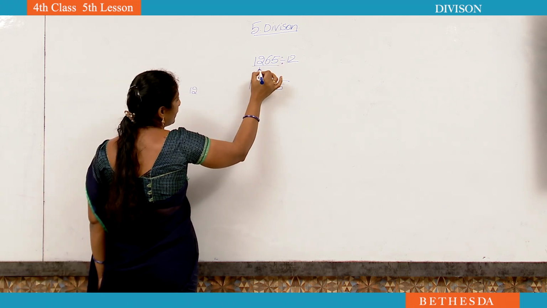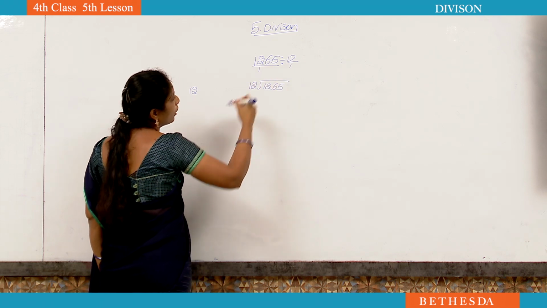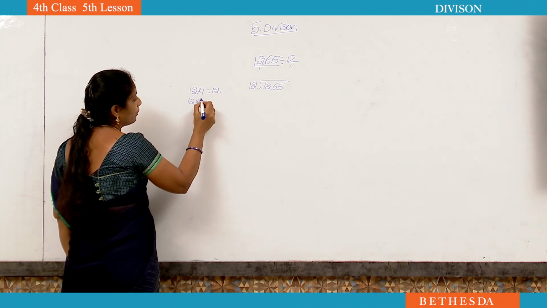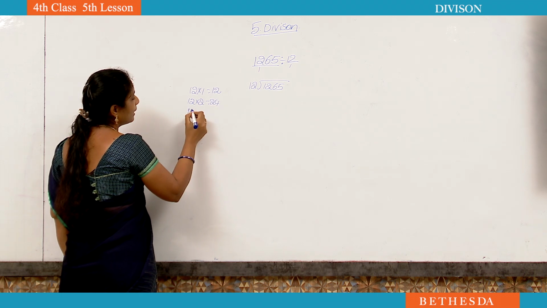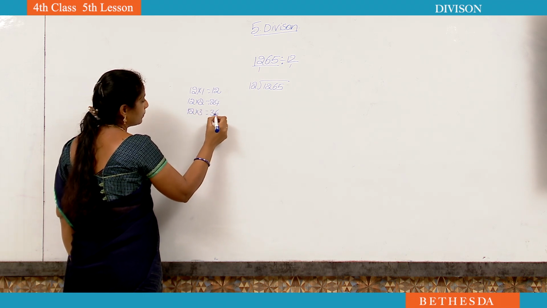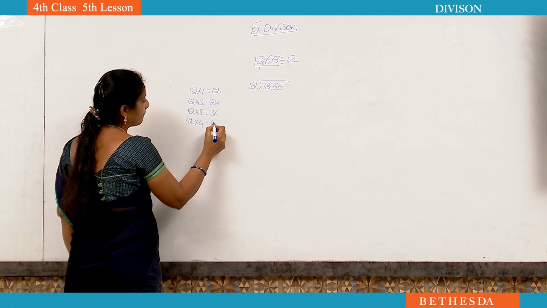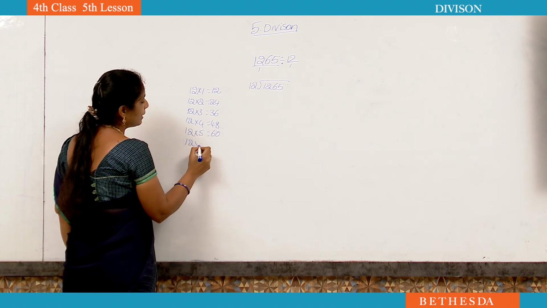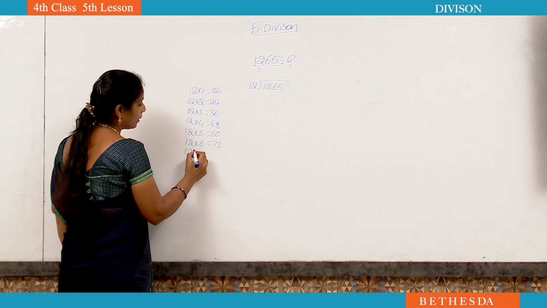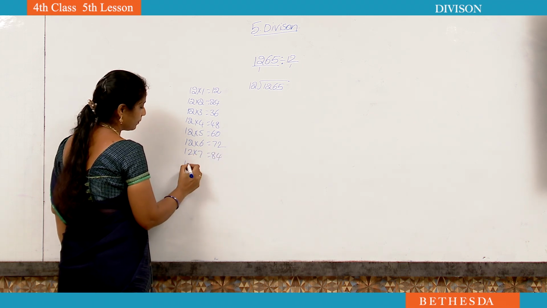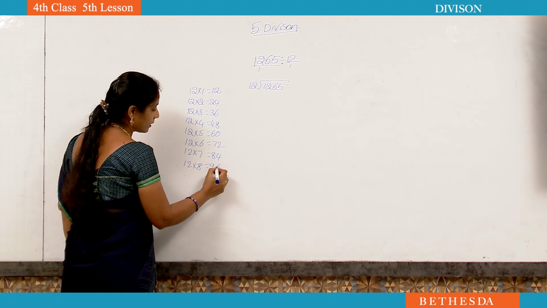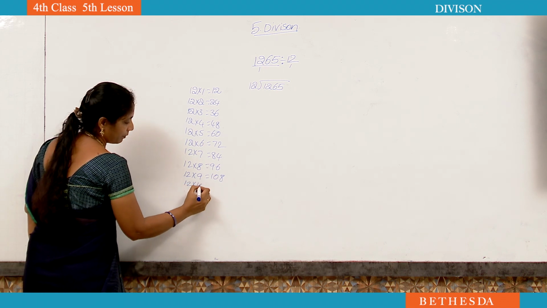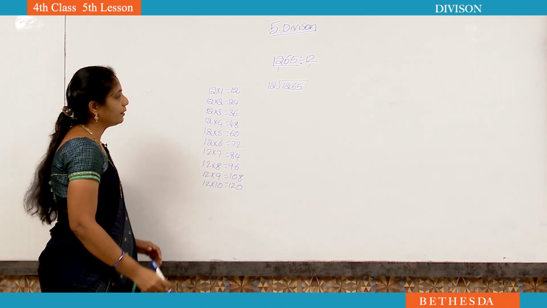The number before the division sign is called the dividend. The number after is called the divisor. We have to find out the quotient. Okay, we have to write the 12 table. 12 ones are 12, 12 twos are 24, 12 threes are 36, 12 fours are 48, 12 fives are 60, 12 sixes are 72, 12 sevens are 84, 12 8s are 96, 12 9s are 108, 12 10s are 120.